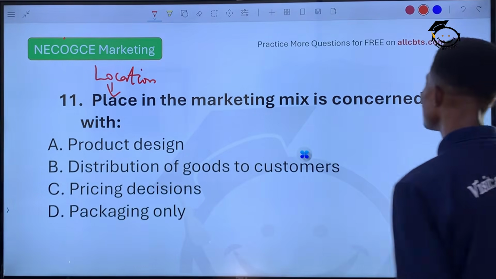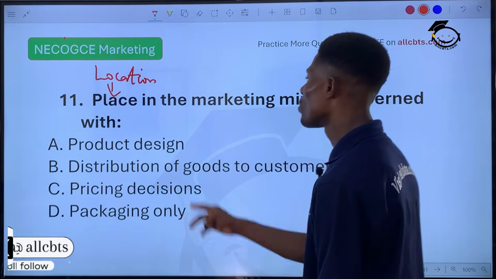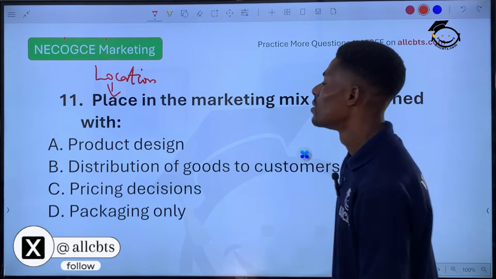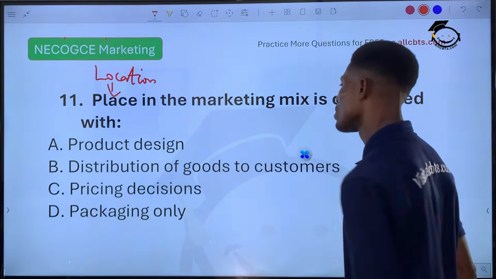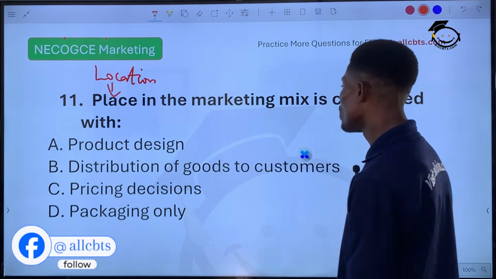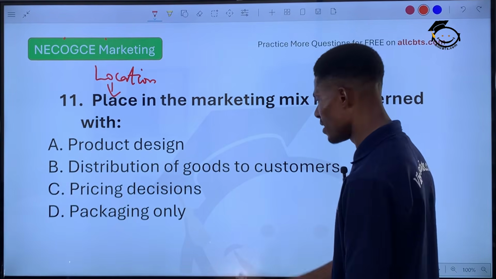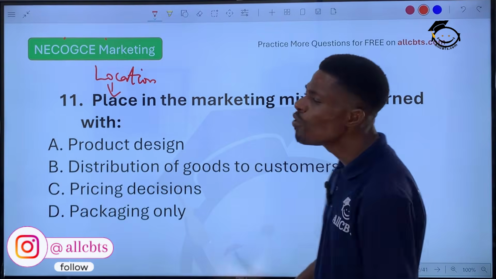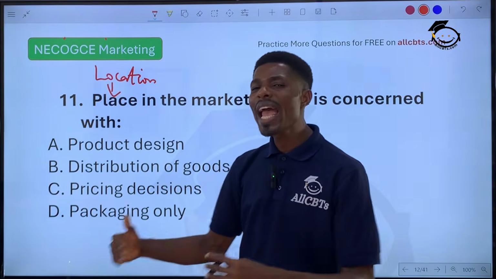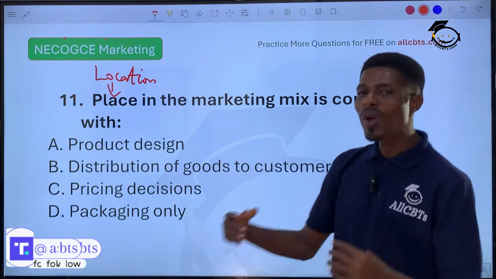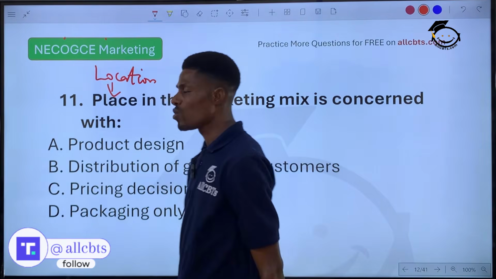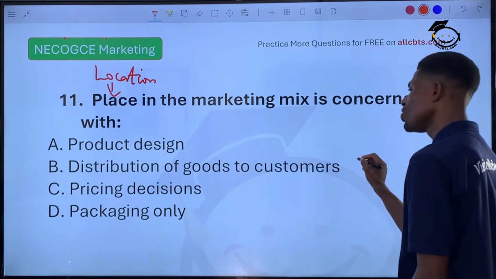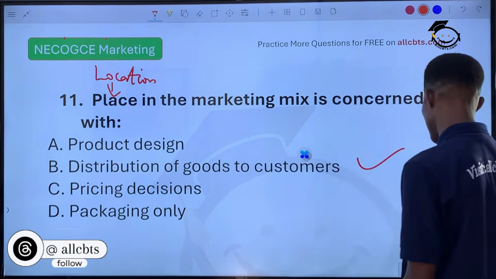So place in the marketing mix is concerned with what? Product design? No. This talks about products. Distribution of goods and services to the customer? Yes. Because it talks about location. Distribution is the movement of goods from the producer to where it is needed by the consumer. So the correct answer is distribution of goods to customers.